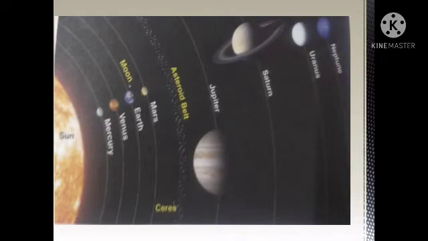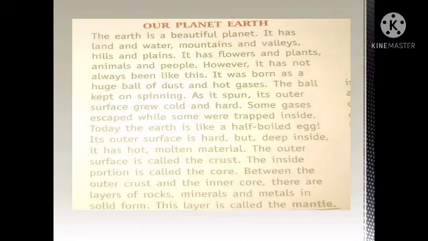Now I want to say the number of moons. Mercury, no moons. Venus, no moons. Earth, one moon. Mars, two moons. Jupiter, 69 moons. Saturn, 62 moons. Uranus, 27. Neptune, 14 moons. All these moons are satellites of their respective planets. All planets other than Venus rotate anti-clockwise. Venus rotates clockwise. Understood, children?